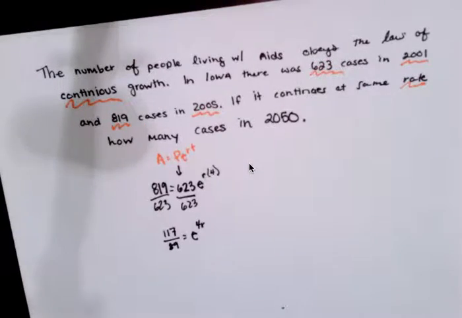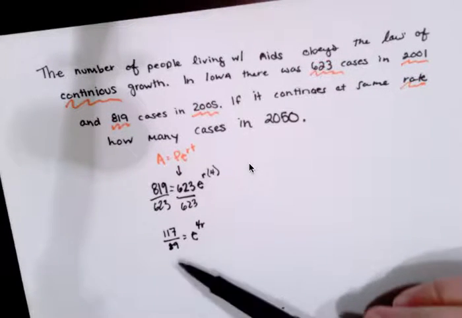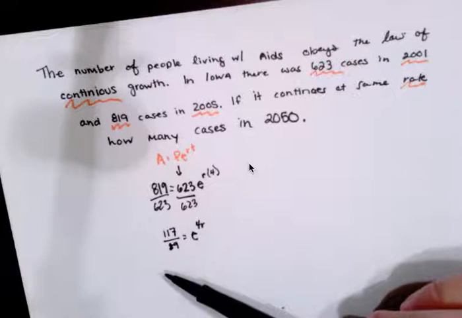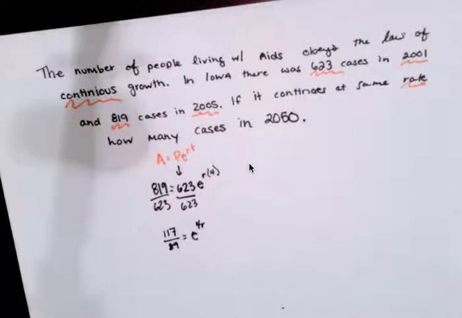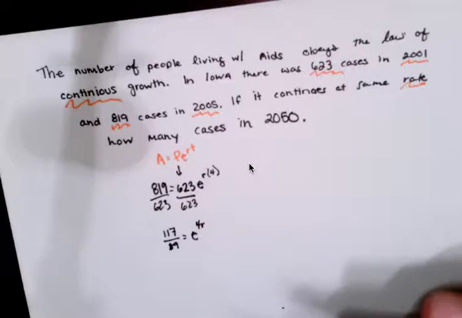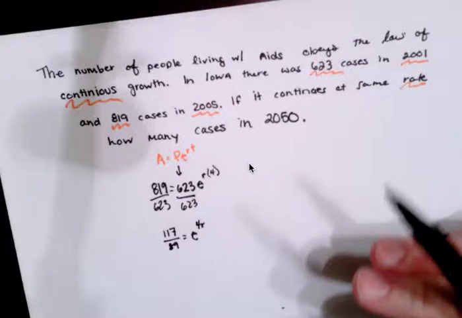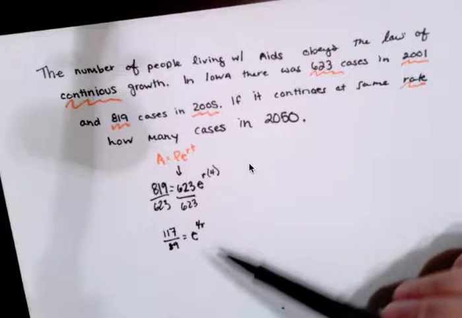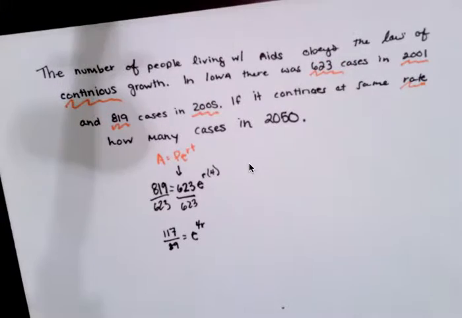Now, here's the deal. We want to solve for our rate, because that's the only way we can go about solving for 2050. So, to solve for it, it's in our exponent. To get rid of anything in the exponent, we try to get the same base, but this is like 2.718, remember? The bases are almost impossible to get the same, so we have to do something else. If you can't get the bases the same, remember you take the log or the natural log of both sides. Here it would be a really smart decision to do the natural log, because natural log is the inverse of e, so those will automatically cancel out.